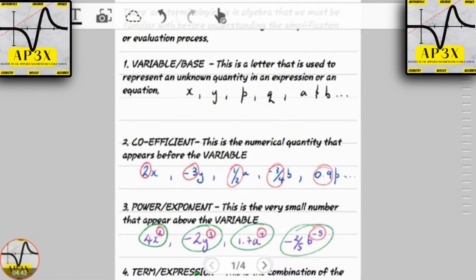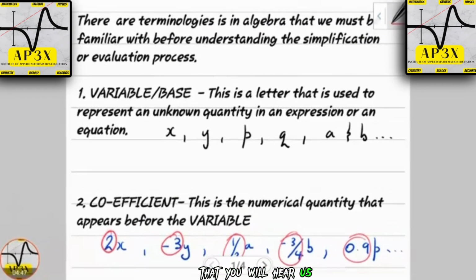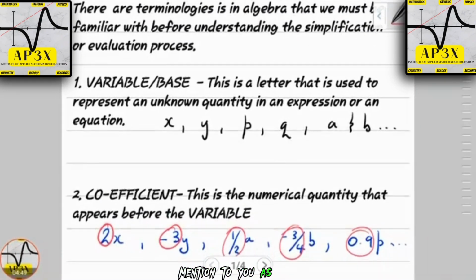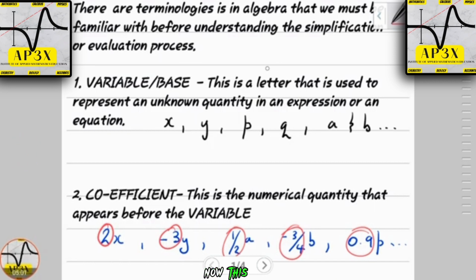The very first terminology that you will hear us mention as students is variable, or what I would also refer to as base. These are synonymous with each other, or they're used interchangeably by instructors. This is a letter that is used to represent an unknown quantity in an expression or an equation.